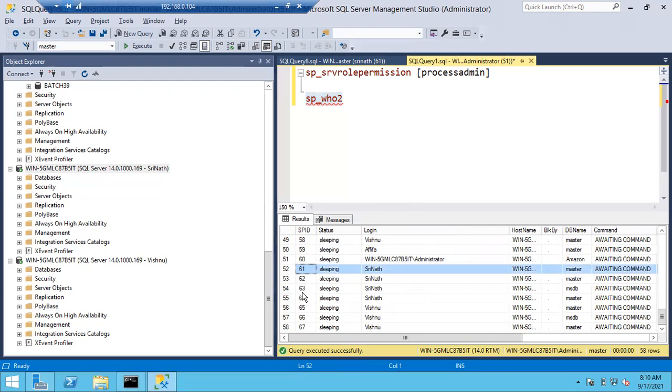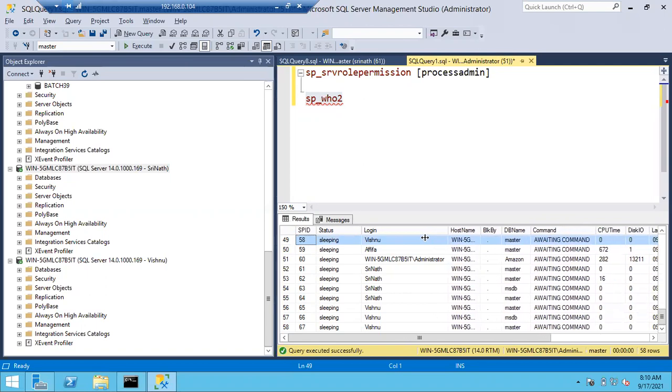61, 62, 63, 64 are also running on Srinath. Vishnu 65, 66, 67. And here you can also see 58 session. So you can see under what session they are connected and what they are doing.